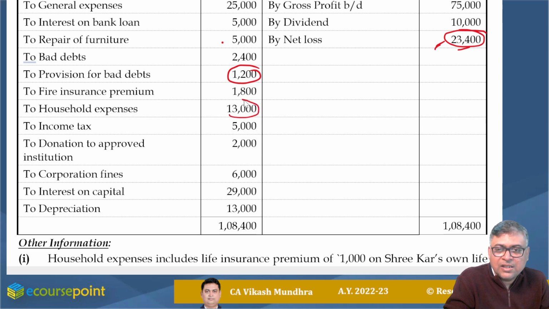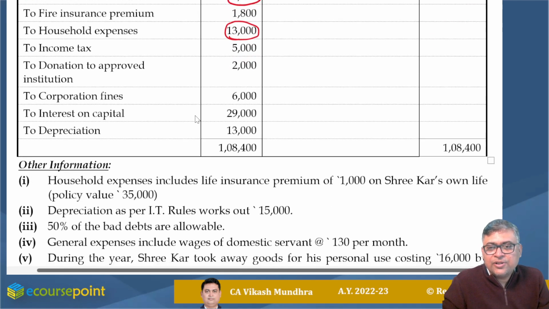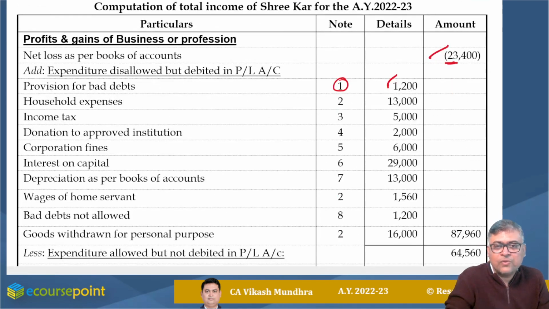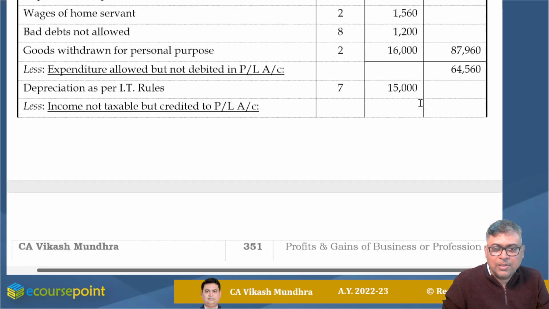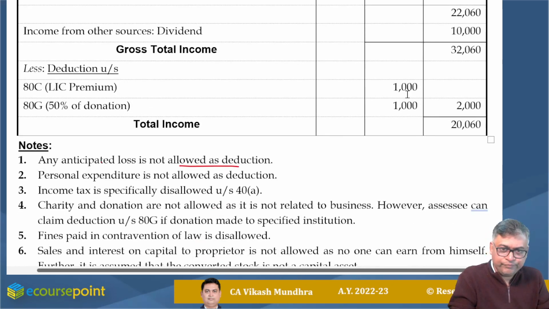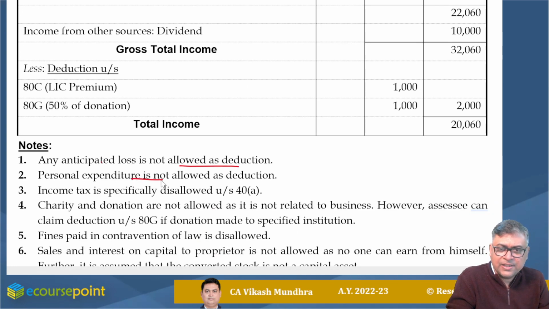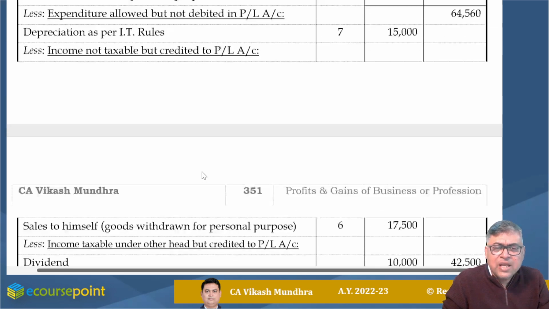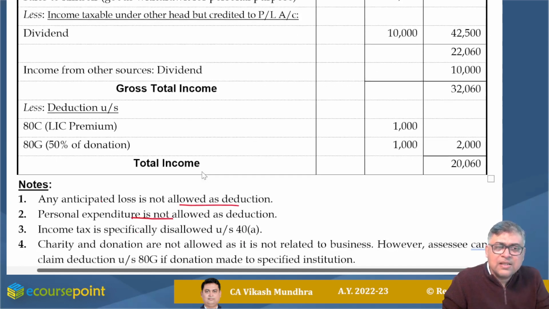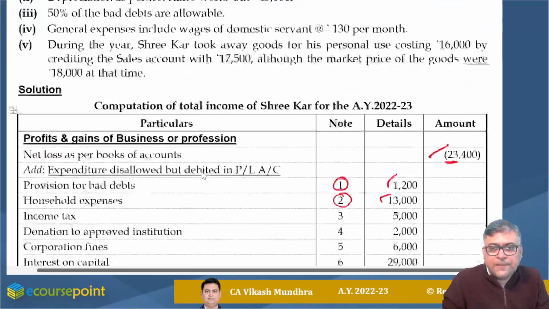Household expenses 13,000, surely this is your personal expenditure, it should be added back. So I added back 13,000 with a suitable remark. The remark is like: personal expenditure is not allowed as deduction. That remark is nothing but the reason why I am going to add it. The reason should be there.